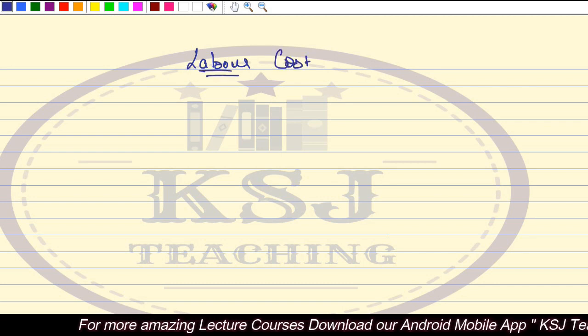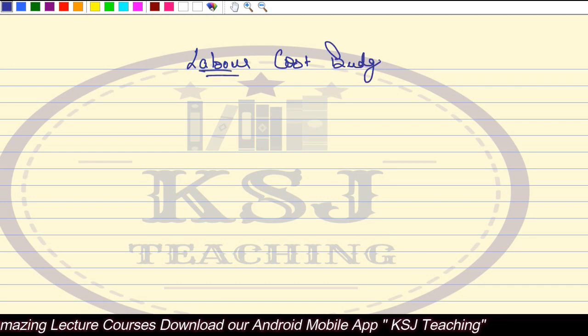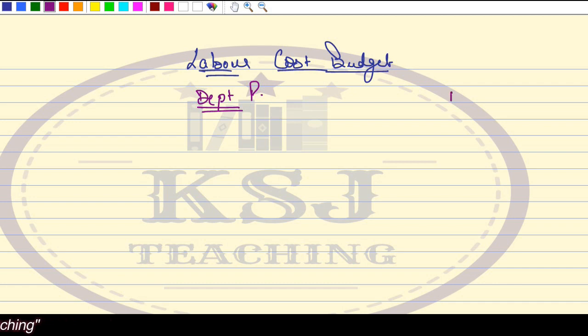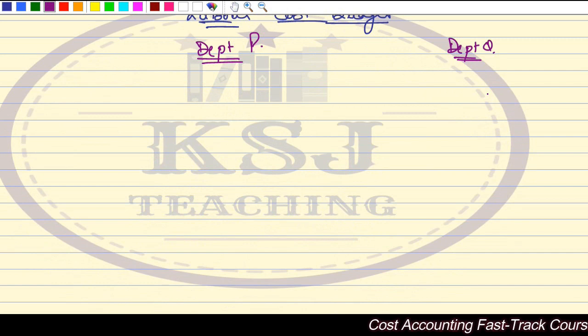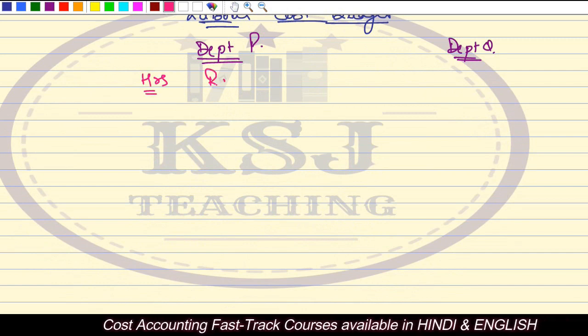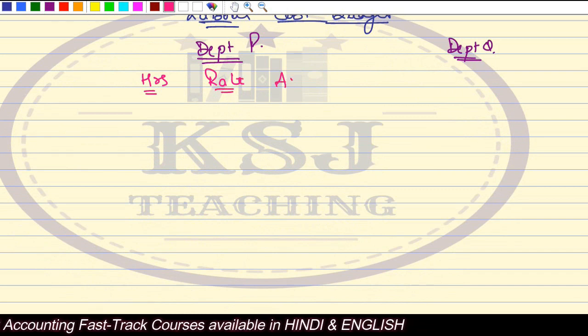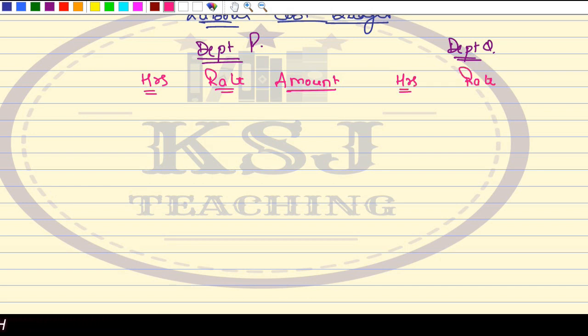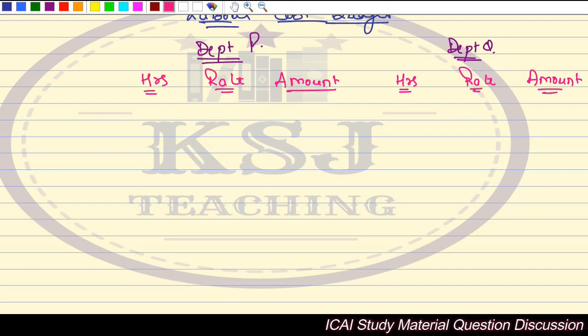Again, department P and department Q. In department P and department Q, first we will see the number of hours required, the rate at which the workers are being paid, and the amount. Similarly, in department Q, we'll see the hours, the rate per hour, and the amount, for the two products.